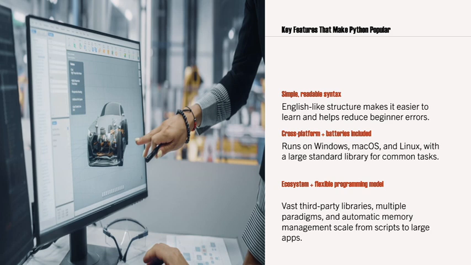Because of the libraries, we are able to write less code, and because of that less code, it saves time. Due to the huge number of libraries, we can write code in a shorter manner, saving a lot of coding time. That's why Python libraries are very important. So these are the key features.